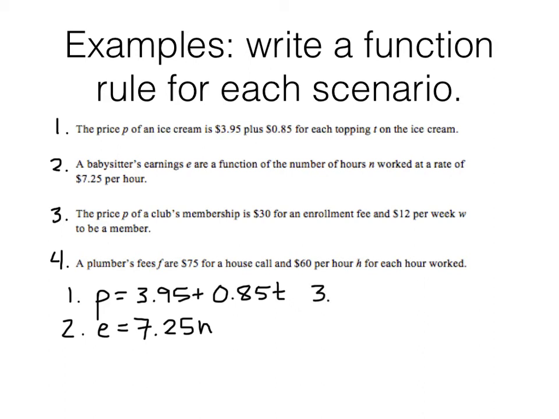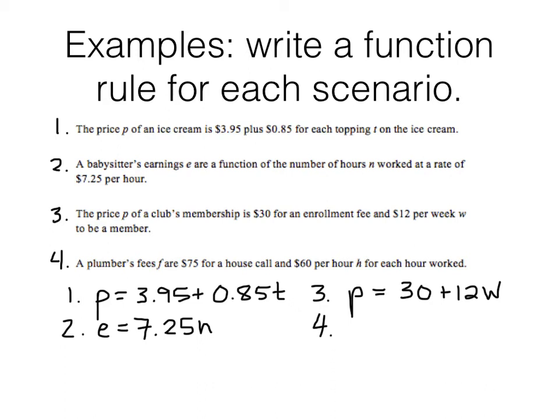The price P of the club's membership is $30 for an enrollment fee and $12 per week W to be a member. So we have the price P equals $30 plus $12 per week. And we remember at this point that per often means multiplication. If we say per week, per day, per hour, we're usually multiplying by the number of weeks, days, or hours in the situation. How about the last one?